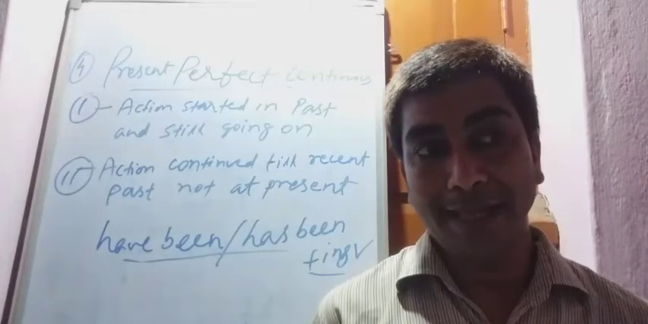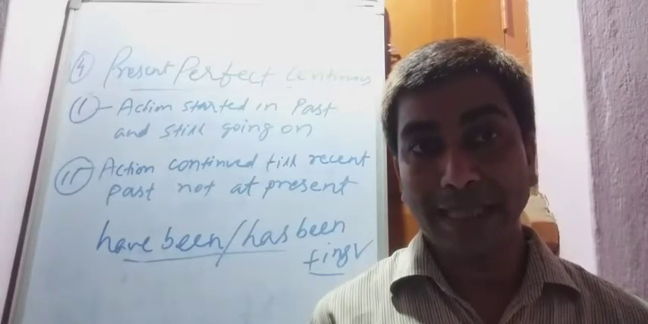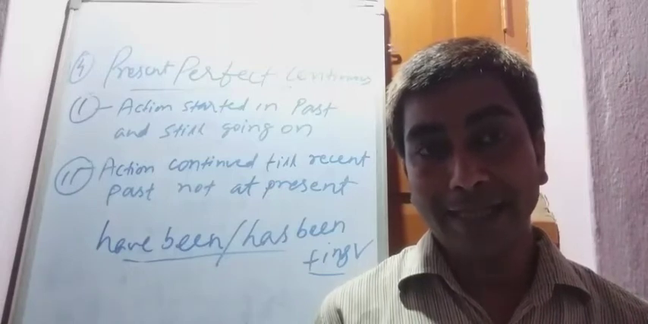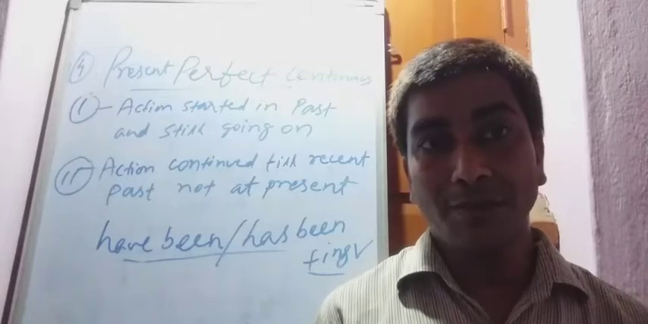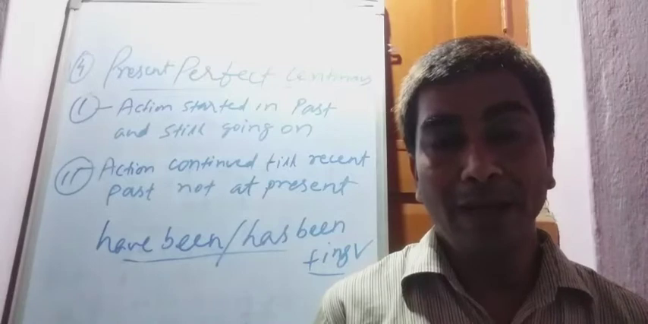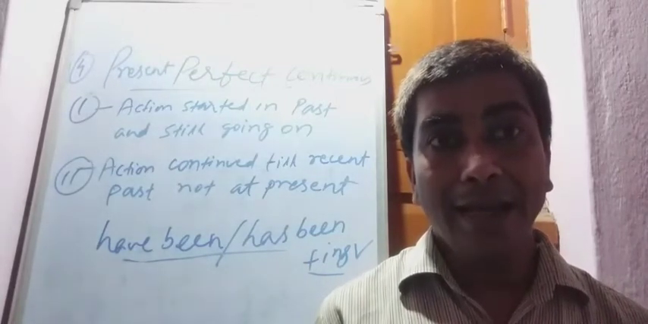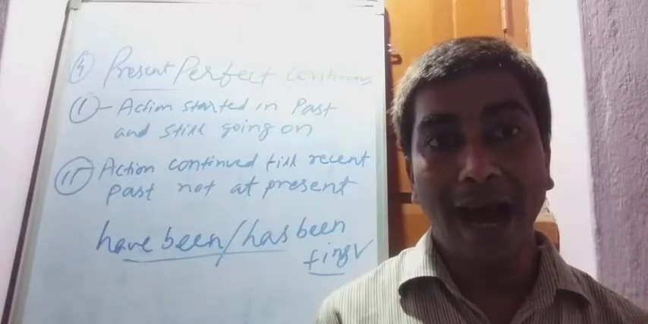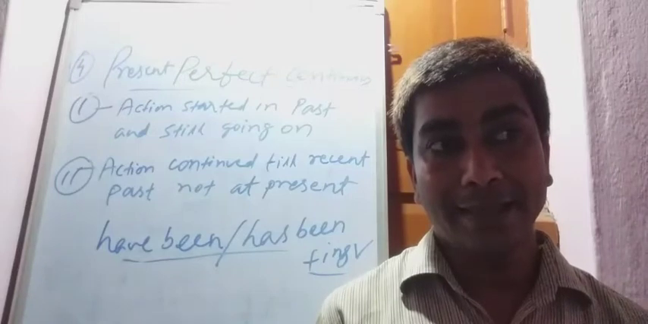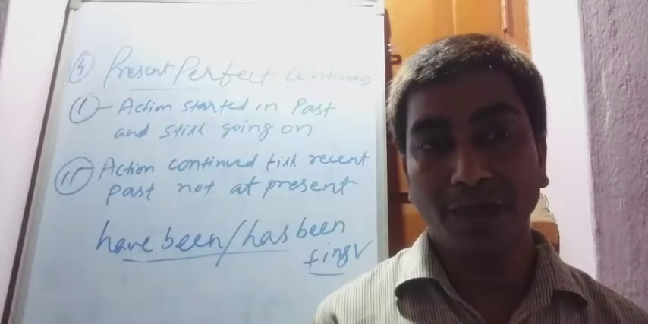The action has completed, it is not going on at the time of speaking. At the time of speaking, the action is not going on, but we can use present perfect continuous. When the work is complete in the field, I come back home and tell my family members, I have been working very hard in the field. Clear? The action finished in the recent past. For that action, we can use present perfect continuous. Another example.